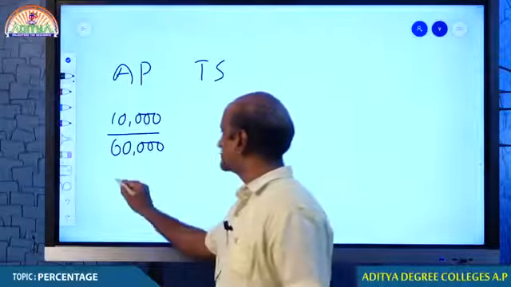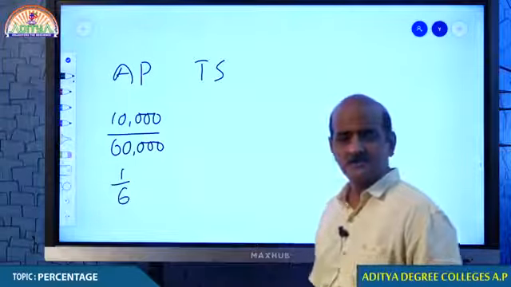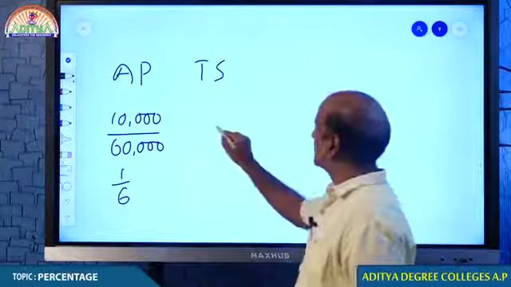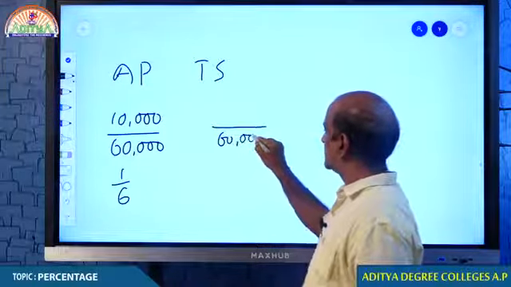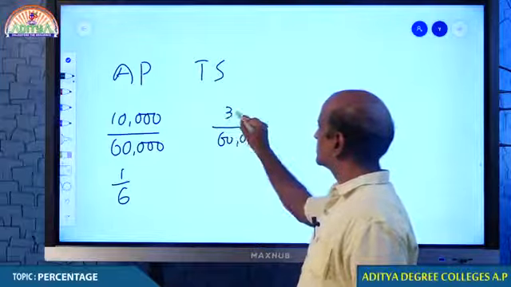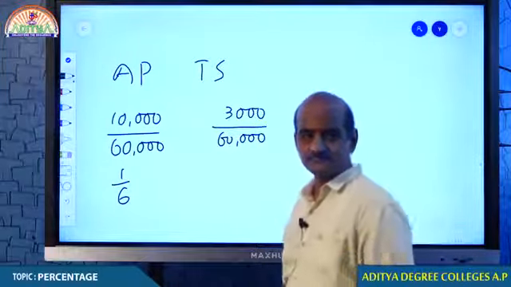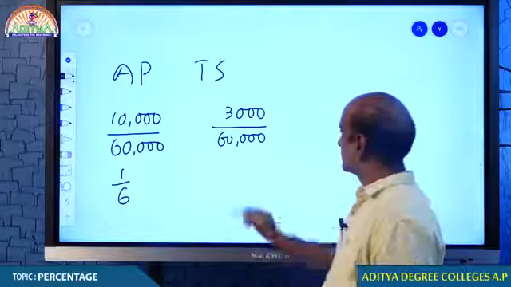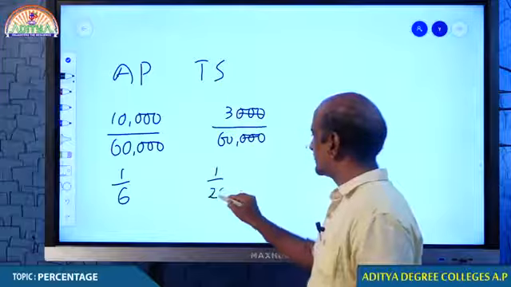Which means to say that, cancel everything, my dear students, 1/6. So that is our positivity rate. And for every 60,000 cases that are tested in Telangana, they registered only 3,000 positive cases, isn't it? Therefore, if you cancel all the values, 3/60 means 1/20.